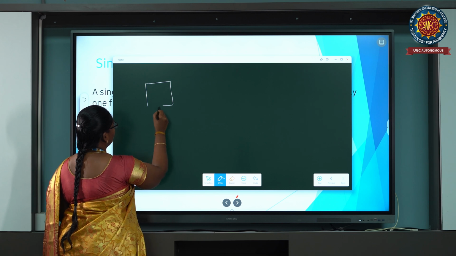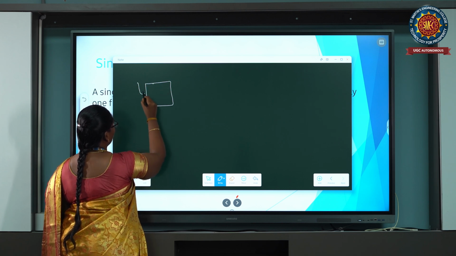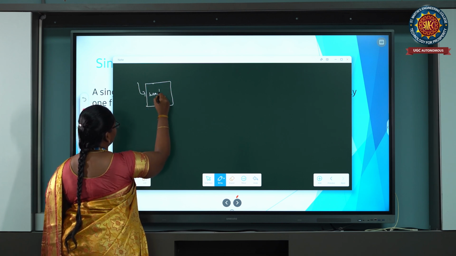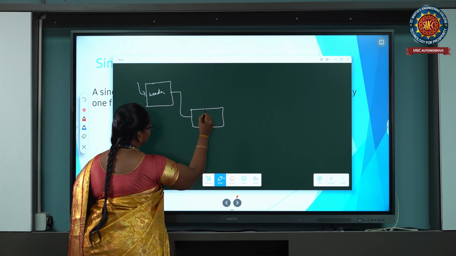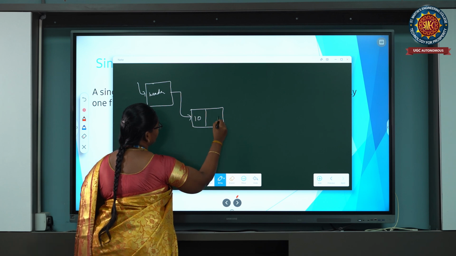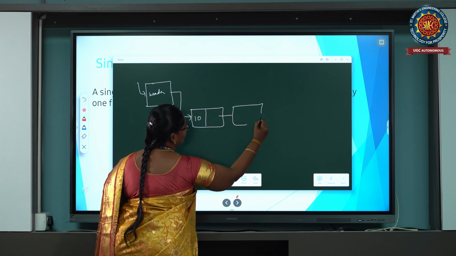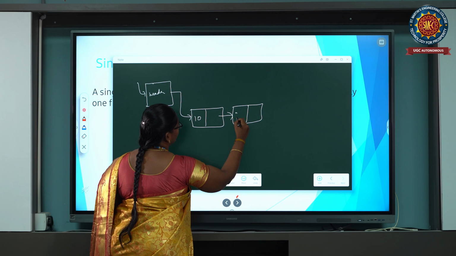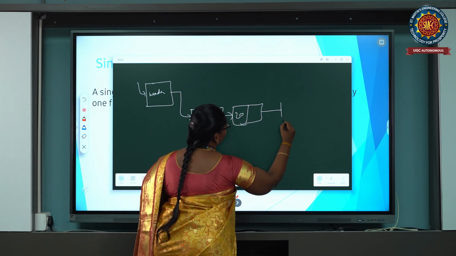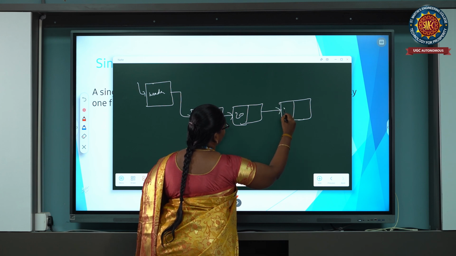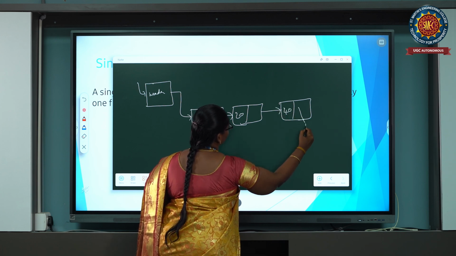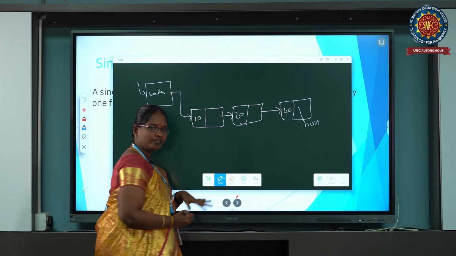We insert a set of values, here 10. The pointer points to the next node in the list, 10, 20. Here 20 points to the next node, and the last node points to a null value.